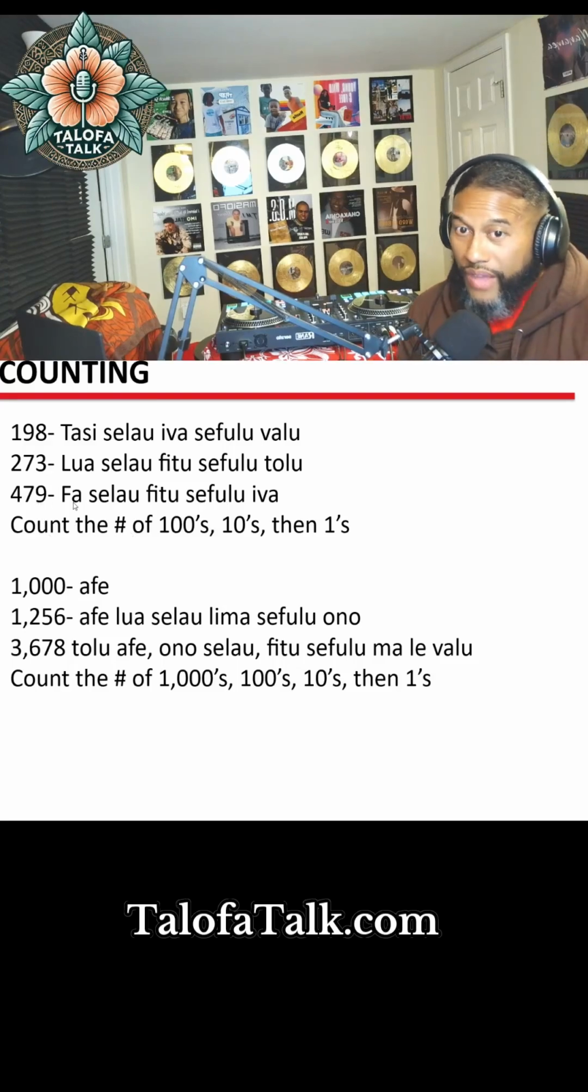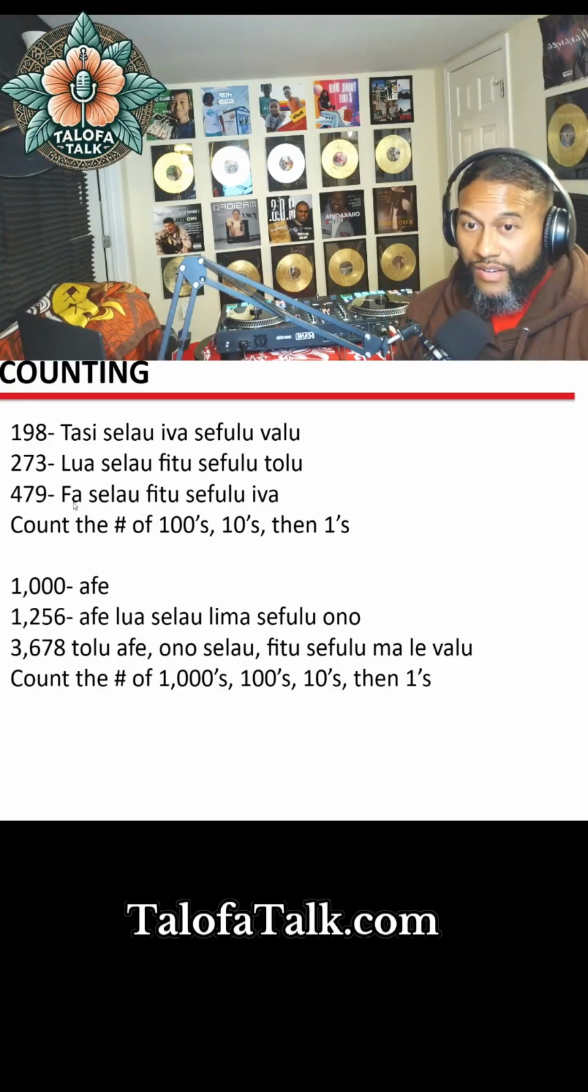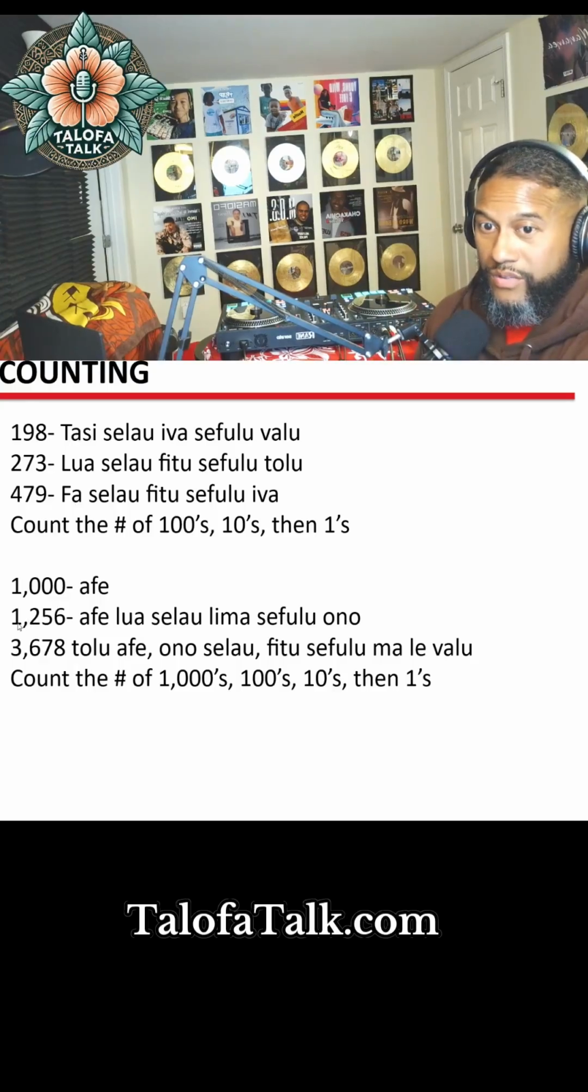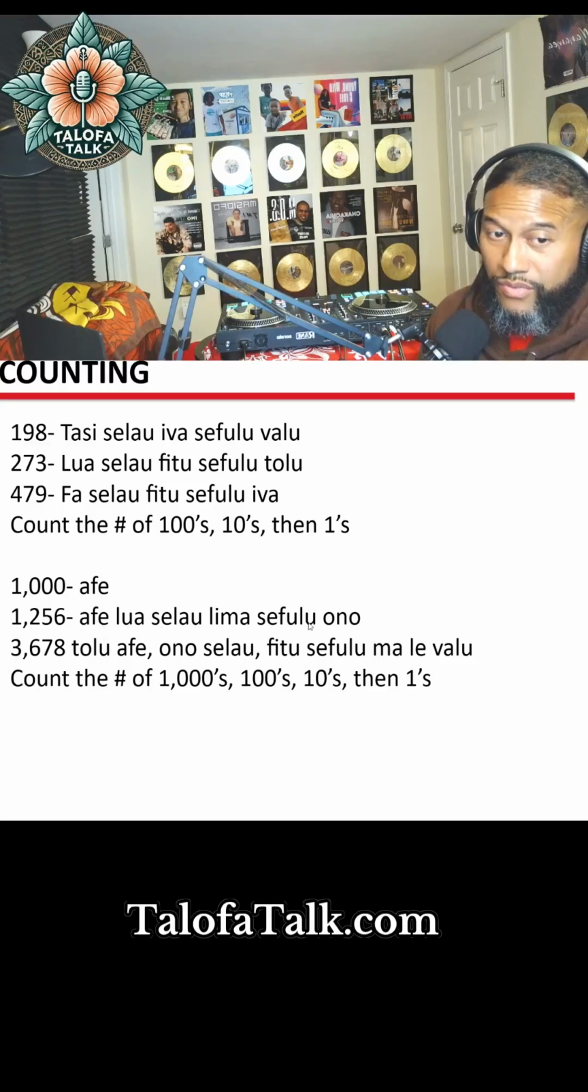Afe is 1,000. Okay, same pattern. We just go on and on. So afe, which is one afe. We don't have to say tasi afe. If you say that, that's cool. I've never heard anybody say that before, so I'm not laughing at that because I don't know. Maybe people say that. So afe, and then lua selau, 200s. We have 5 tens, lima sefulu, and then ono. Afe, lua selau, lima sefulu male ono.